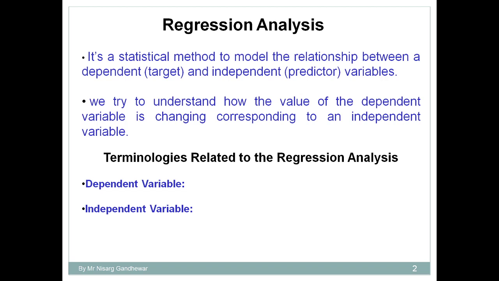So in regression analysis, we are trying to find the relationship between the dependent variable and the independent variable. Take a simple example of supply and demand: suppose supply increases, then demand also increases. In regression analysis, we are trying to find the relationship between dependent and independent variables. I gave you the simple example of house price prediction.